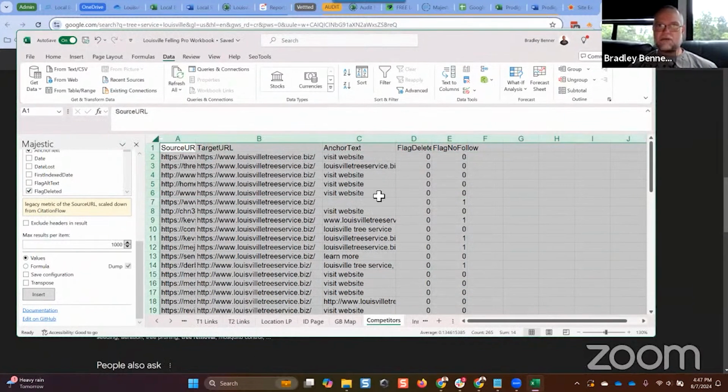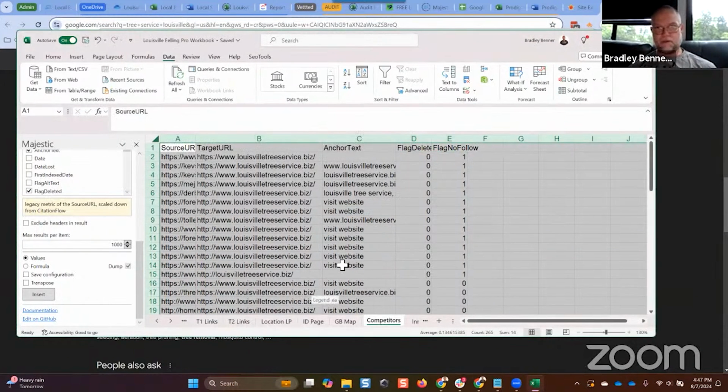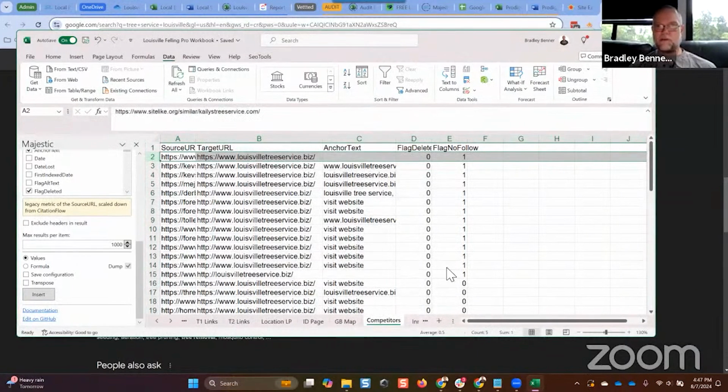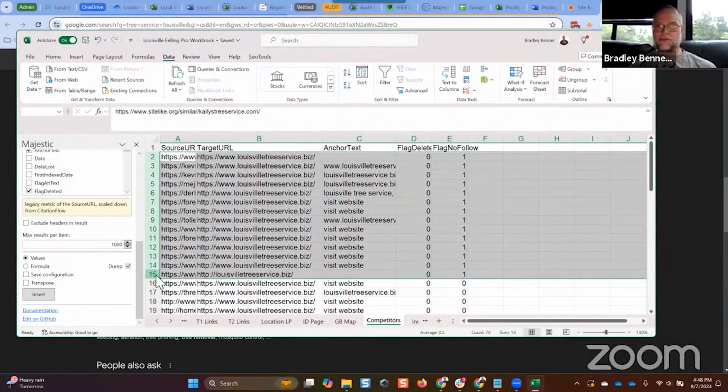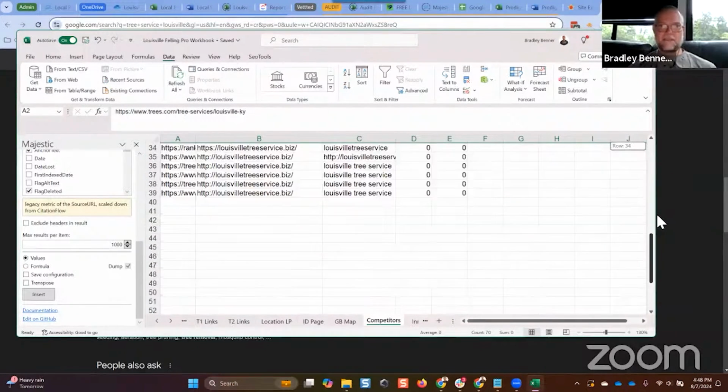There's no sense in analyzing those. But then I want to sort by flag no follow, and I want to get rid of them. No follow links are valuable for SEO, guys. Don't let anybody tell you any different. But they don't affect anchor text ratios. The anchor text from no follow links does not influence anchor text ratios, so we can delete those as well. Now what we're left with are the remaining links. So there's 38 links that are pointing to some version of that homepage URL.